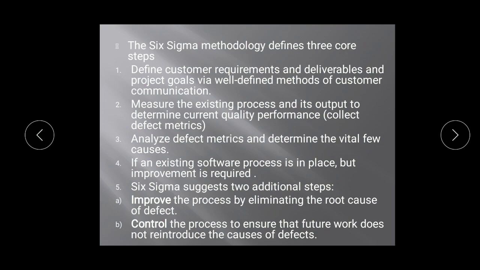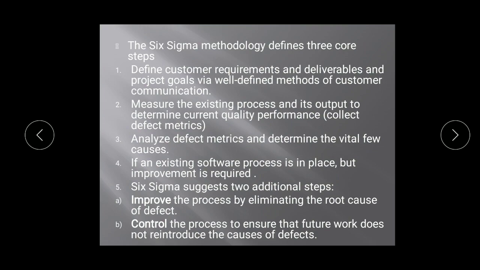Second, measure the existing process. We have to measure the existing process, how much time it is taking and its output, to determine current quality performance. So we also have to keep records of the output coming with the current quality performance. Checking the quality performance can be done using methods such as collecting defect metrics. Defect metrics are numerical values, so a quantitative value of defect checking can be used for checking quality performance.